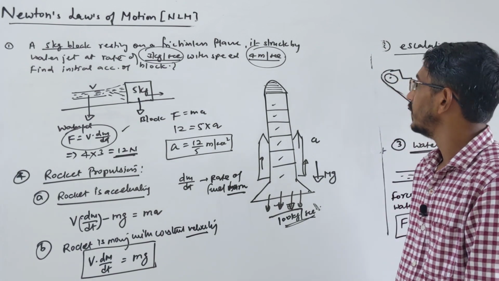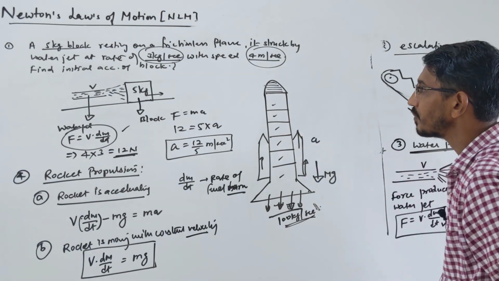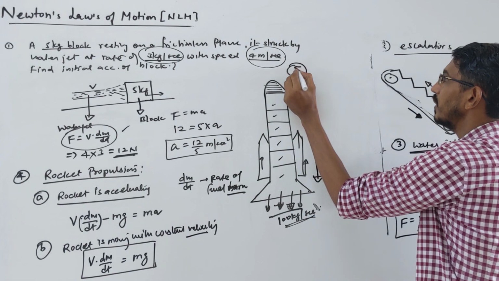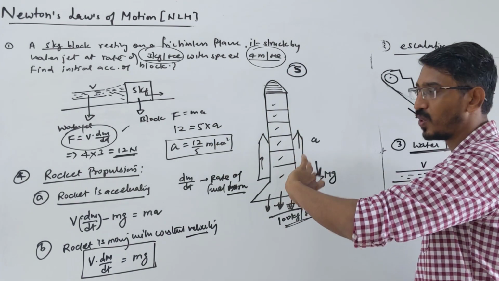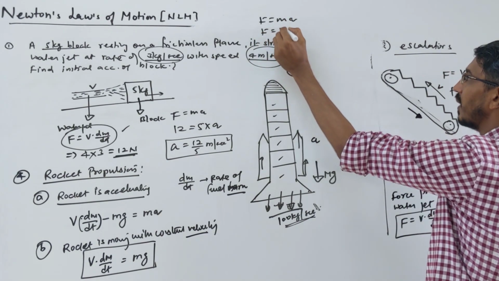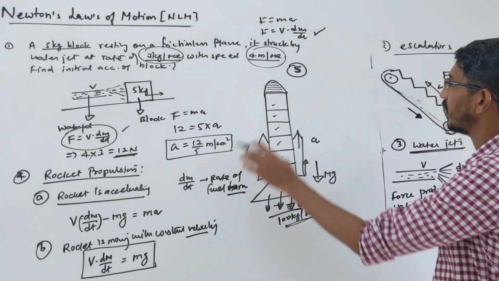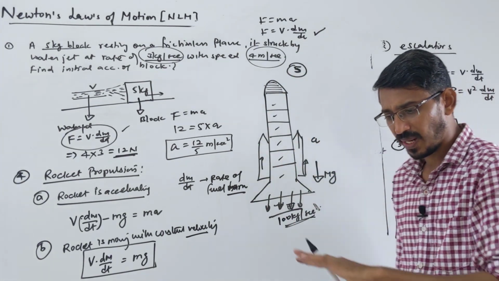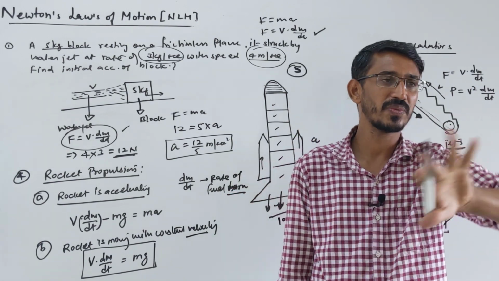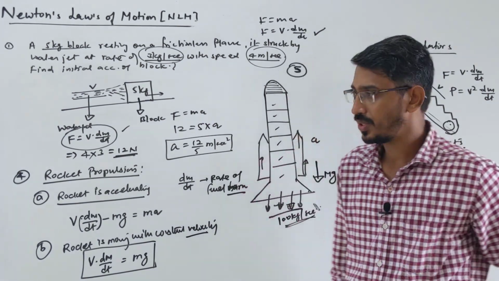Based on Newton's law, there was one more question asked that I remember, based on the same idea. This is question number 5 based on the second format of Newton's second law. The first format is F is ma with mass constant, and the second format is with velocity constant. Four types of questions we have done; this is the 5th. They said there is a planet sweeping some dust in space, the rate of sweep of dust was given, and the velocity of the planet was given. I can write that question here.